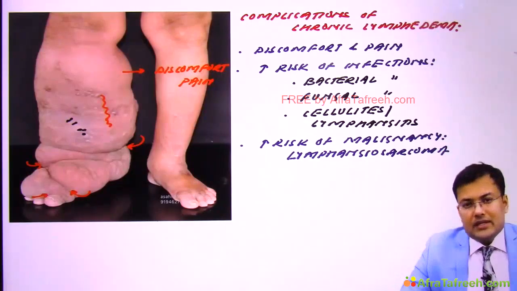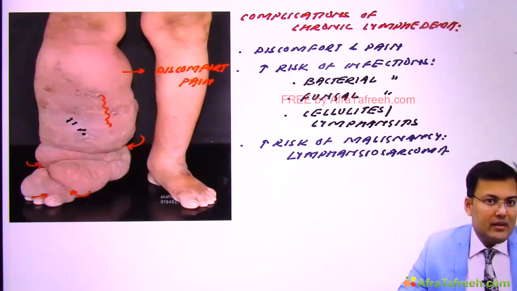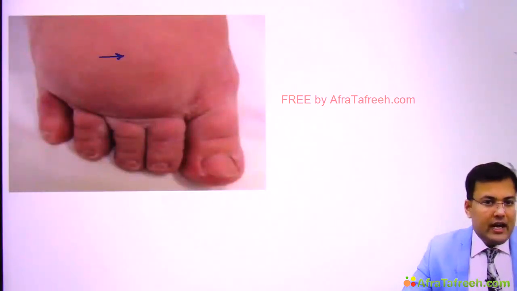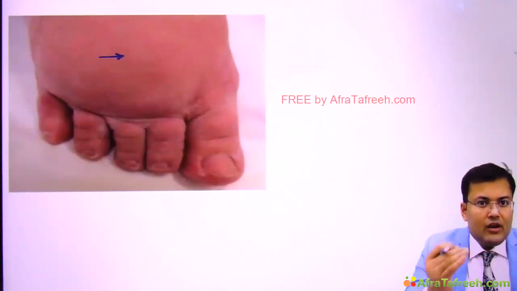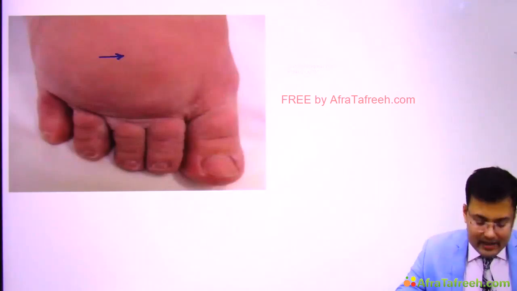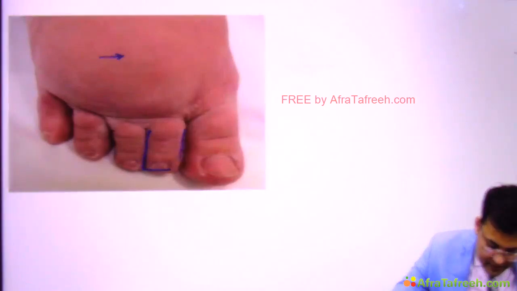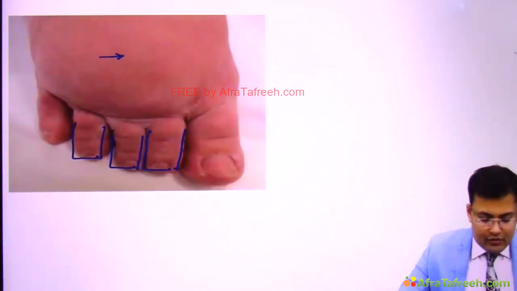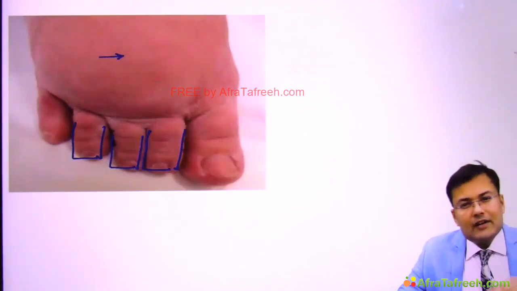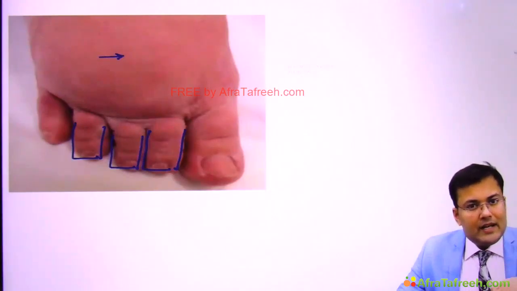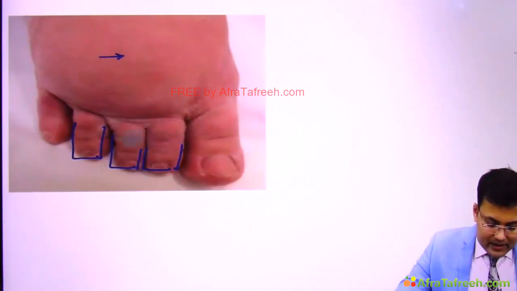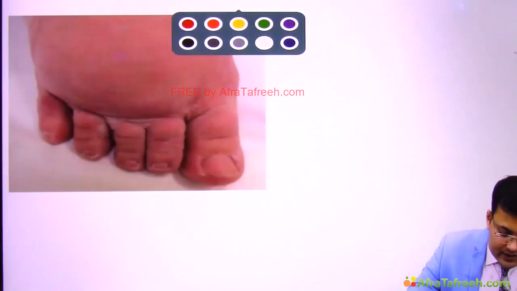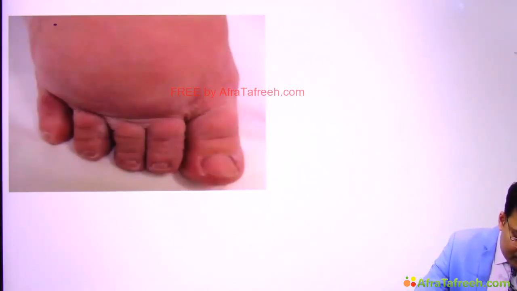Now see how this patient comes initially to us. What is the clinical presentation? First thing, what you can notice here, that there is swollen dorsum of foot, and this swollen dorsum of foot is looking like a buffalo hump. So this is known as buffalo hump. Second thing, can you see the shape of these toes? It is square shaped. Why? Because of confinement in footwear and there is edema. So this is known as square toes. So two problems you can see in this picture. First is buffalo hump.